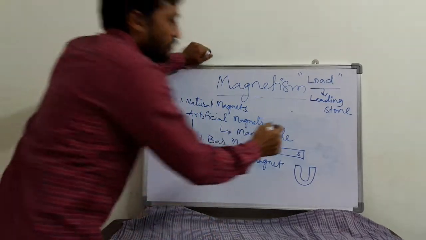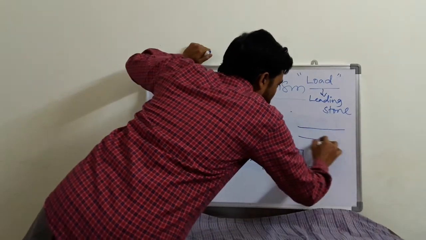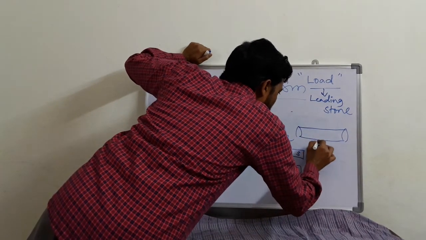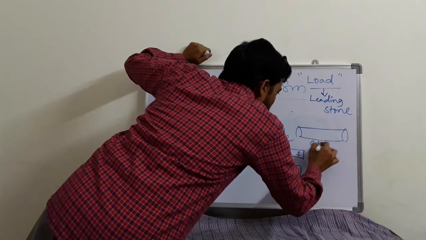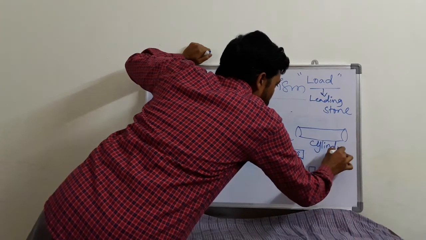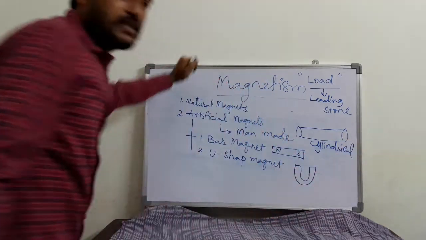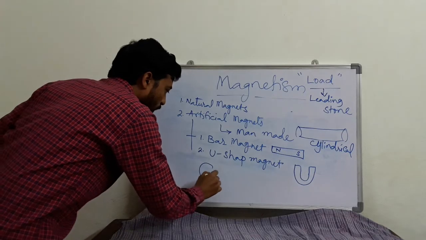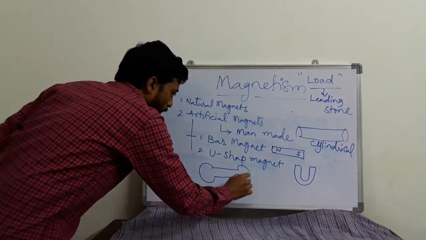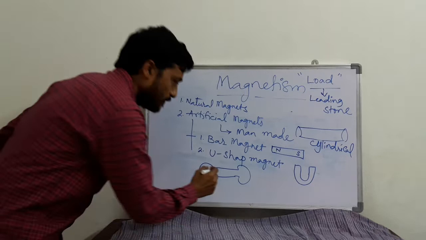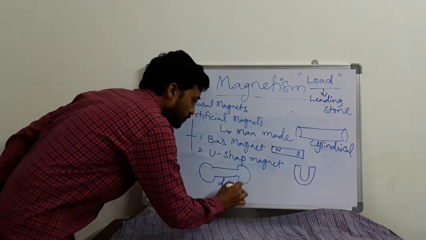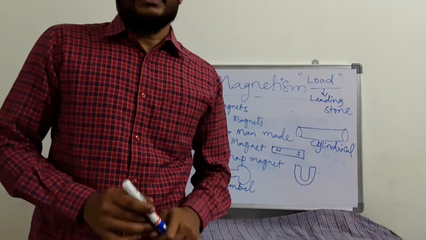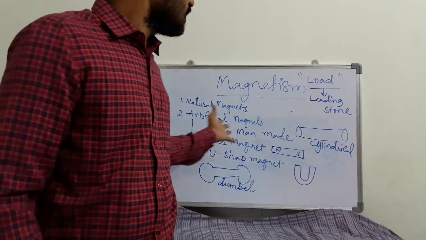Also cylindrical magnet, and one more, dumbbell magnet. According to our wish we can create different types of artificial magnets.